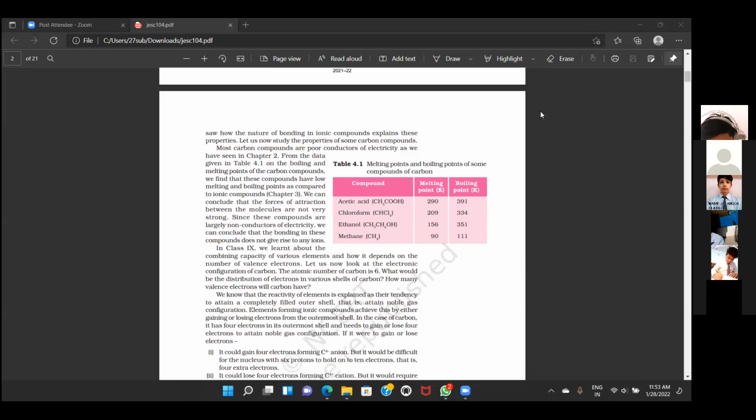Carbon compounds are soluble in organic solvents like ether, benzene, kerosene oil, petroleum. These are all organic solvents in which carbon and its compounds can be dissolved.